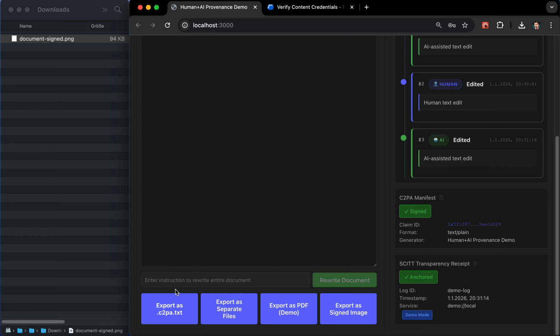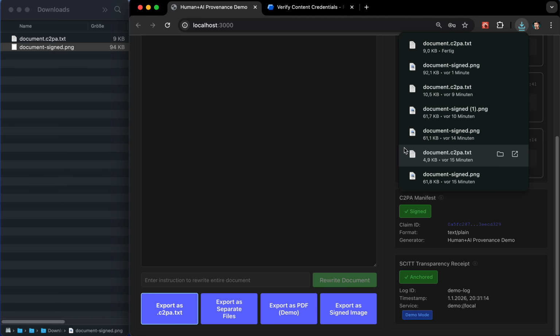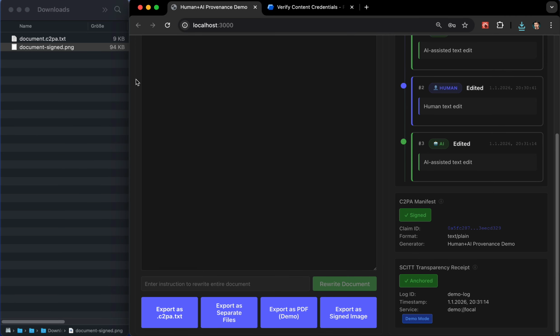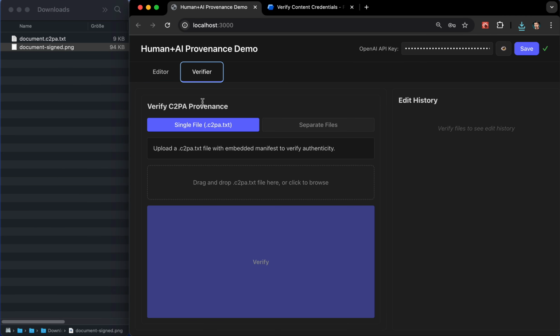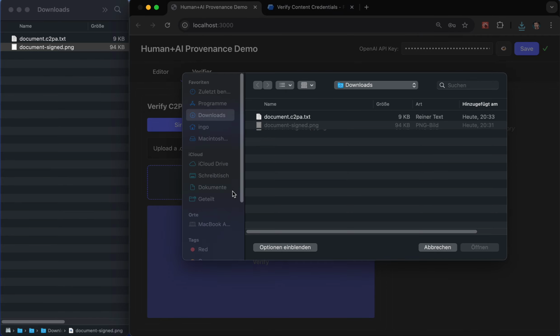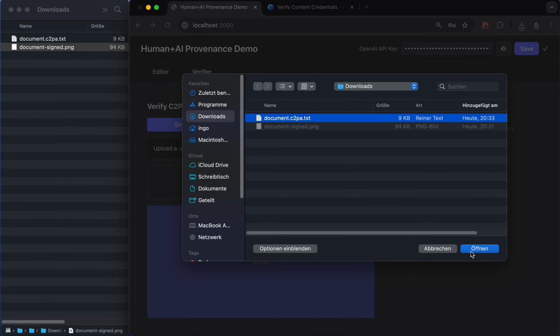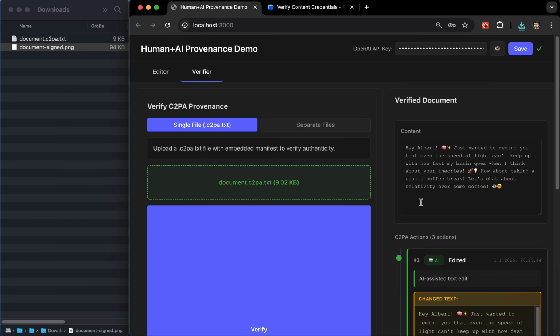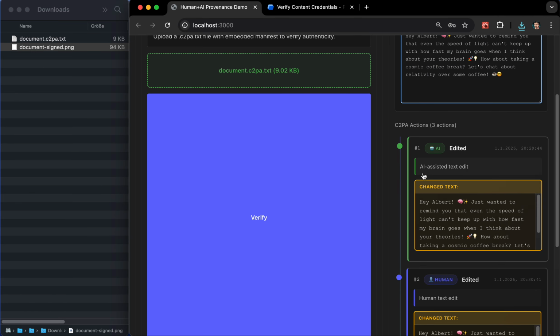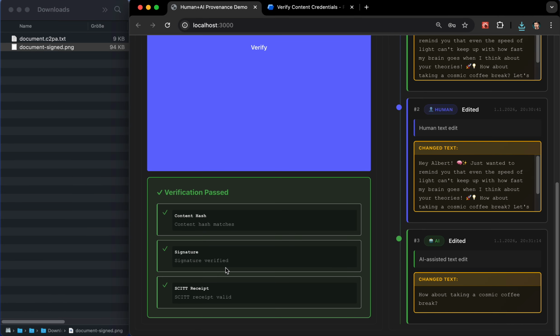And so I came up with this joint format, c2pa.txt, but you can use the other one also. So let's export this and go to the verifier and select single C2PA. Let's select the file that we have just created and verify it. And we see it loads the content and the action chain here, and it also verifies everything.